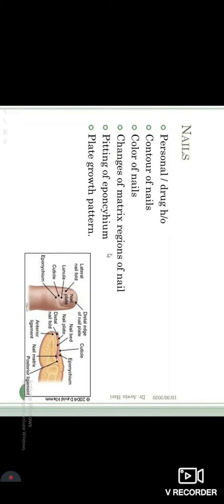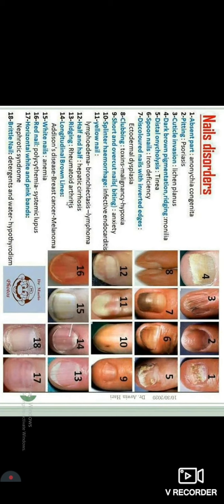When you have pulmonary pathologies like COPD, prolonged COPD patients will have a peacock-shaped nail. You do it as a clubbing test, which is also called Schamroth's test. So that is an increased amount of erythema or increased circulation in the nail bed, which causes the nail bed to increase its contour, and that changes the nail matrix completely. Pitting of the eponychium, so compressions over here, and plate growth patterns can be stopped in patients who are taking chemotherapy. So they'll get horizontal markings, which are called Beau's lines. These are some of the common complications in skin.